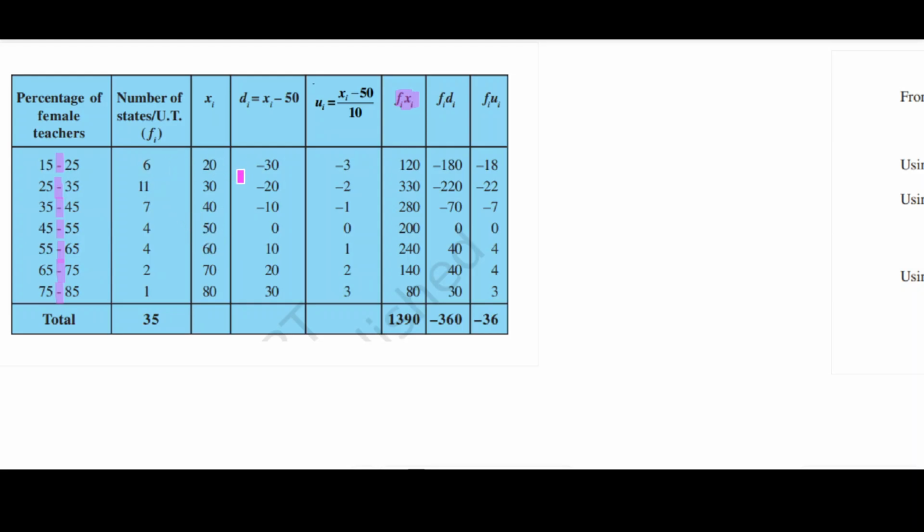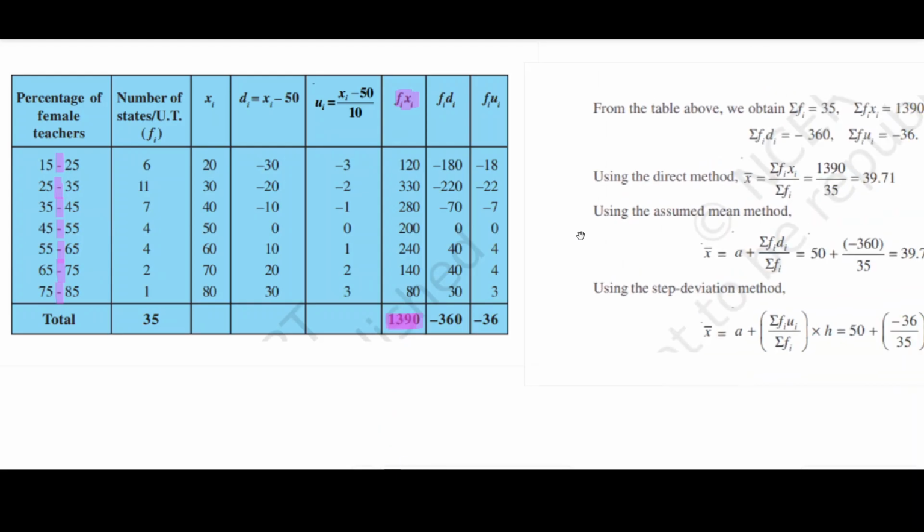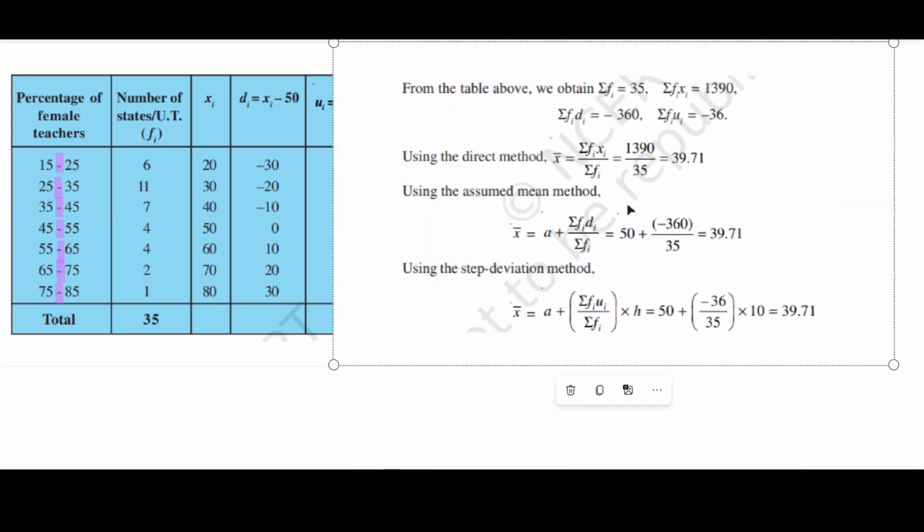So if we want to sum up all 6 states' female teachers, then it will be 20 into 6. So here we write fi xi. This is the direct mean method to find the value. Now look at this.